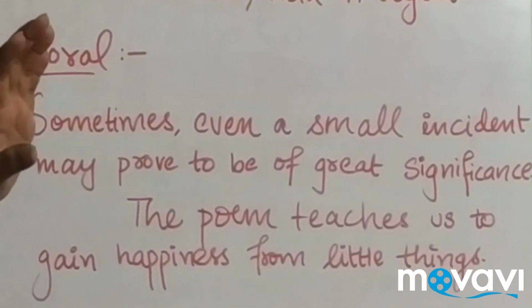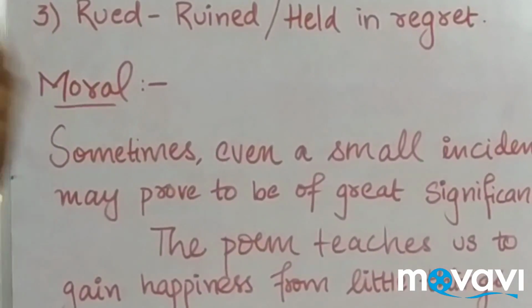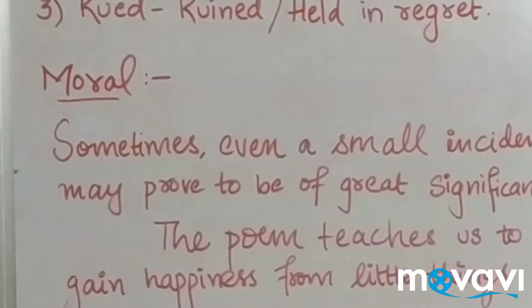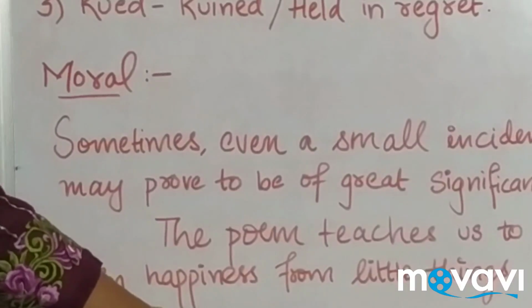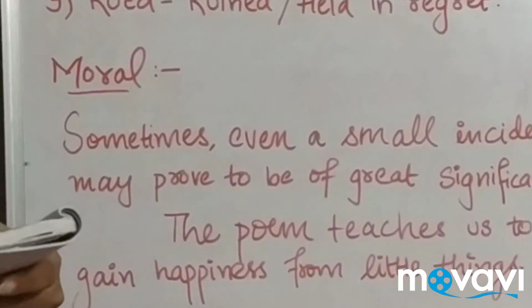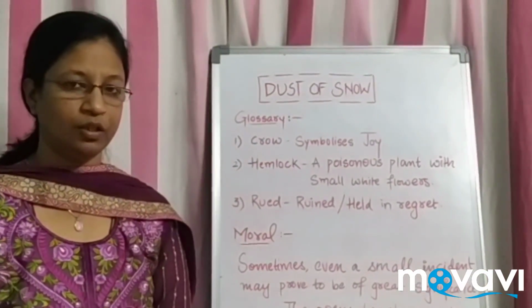It's just a small incident, snow falling on your body, and that coolness is changing your mood. The poem teaches us to gain happiness from the little things. So that comes to an end of this poem. The second poem will be your Fire and Ice, written again by Robert Frost.